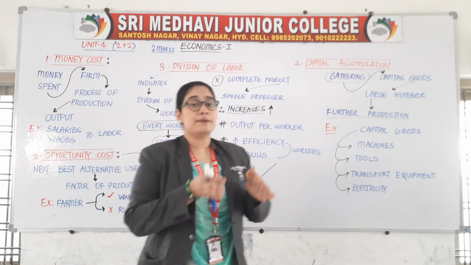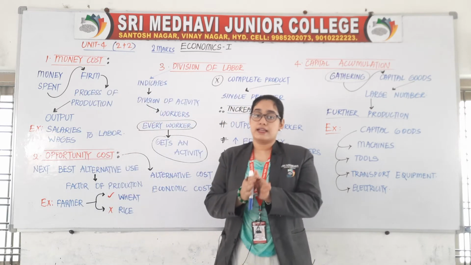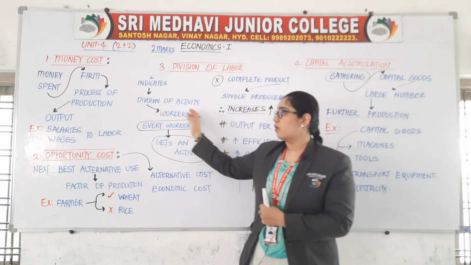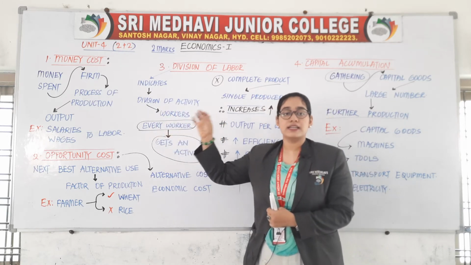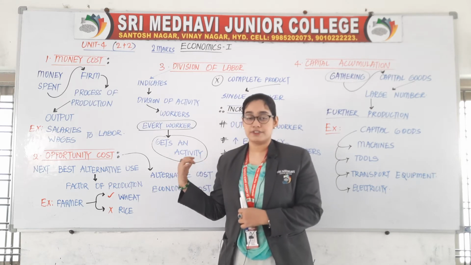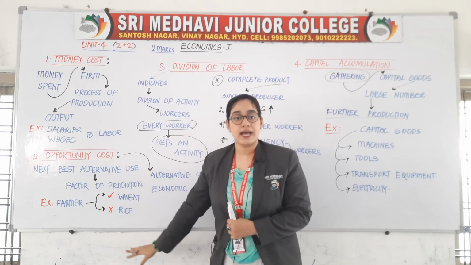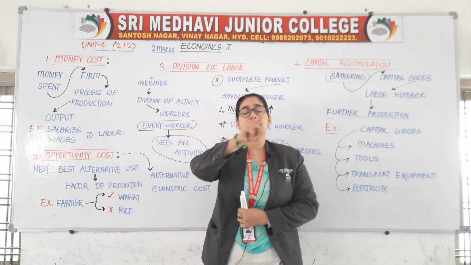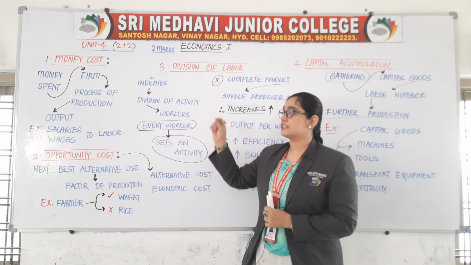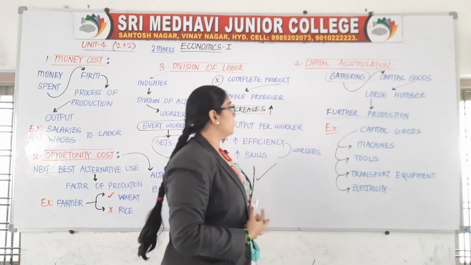That means I am dividing a work among each and every worker in such a way that every worker gets an activity to do. No one is sitting idle. Every person is getting some work to do. That is nothing but division of labor.